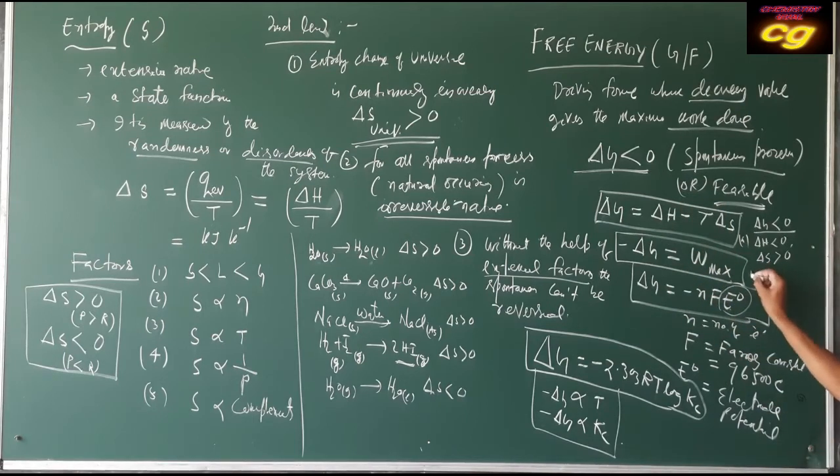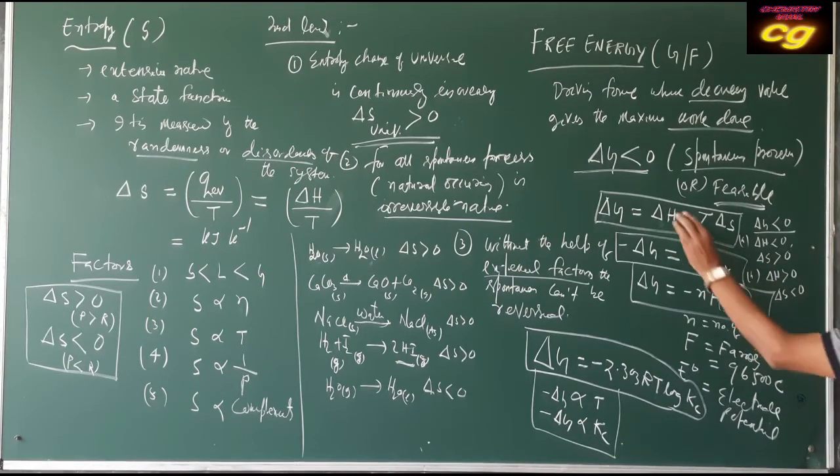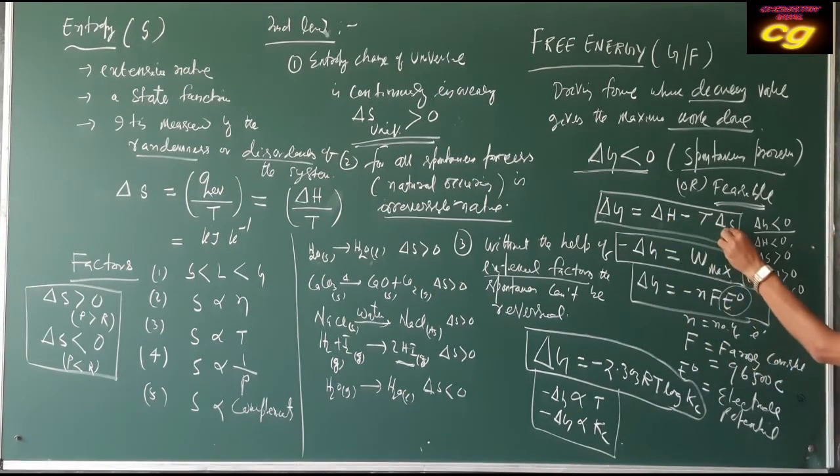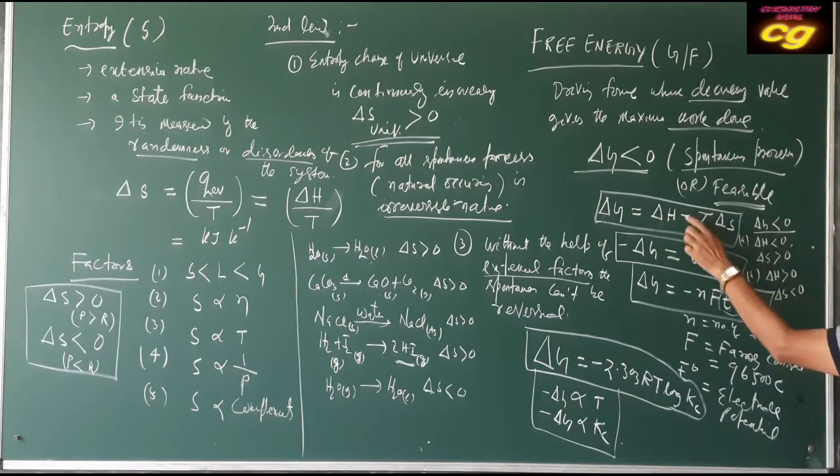The second case is when del H is greater than 0 and del S is less than 0. Then the term with del S becomes positive, so del G will be positive.